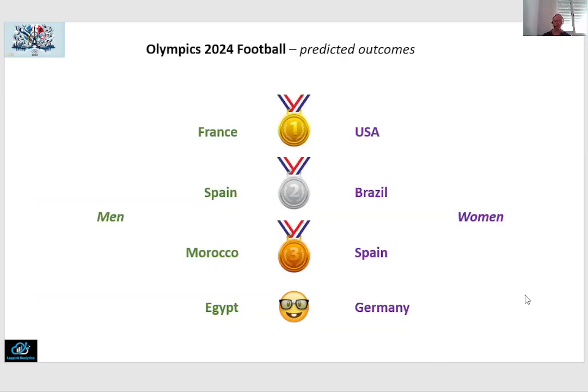So my predictions for the medals are as follows. For the men's, France more likely to win gold, Spain silver, Morocco bronze, and Egypt the most likely candidate to stay without a medal. And in the women's, the most likely scenario is USA gold, Brazil silver, Spain bronze, and Germany without a medal. Now, note of course that these are 4 matches, each of which has probabilities.